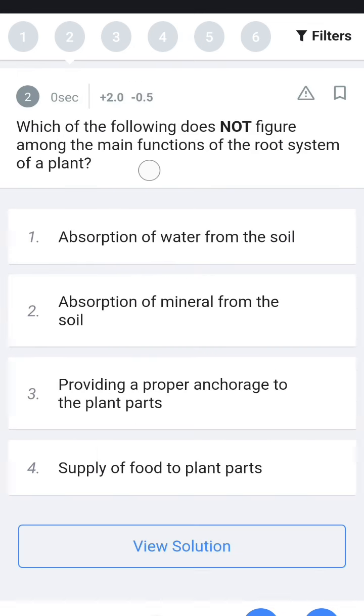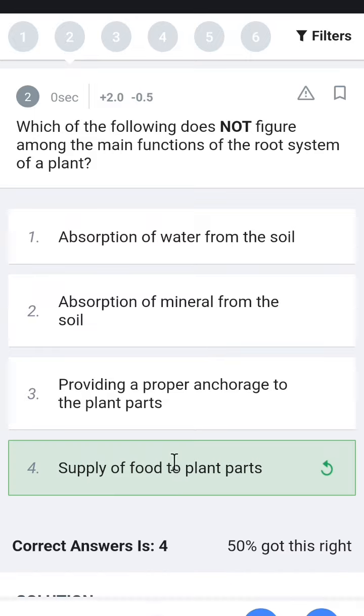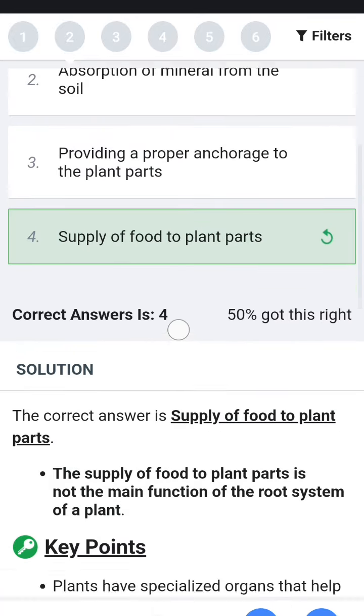Next question, which of the following does not figure in the main function of the root system? What are the main functions of the root? Number 1, absorption of water from the soil. Number 2, absorption of minerals from the soil. Providing proper anchorage to the plant. Supply of food is not a root function, food is carried by another part, that is phloem. So the answer is supply of food.